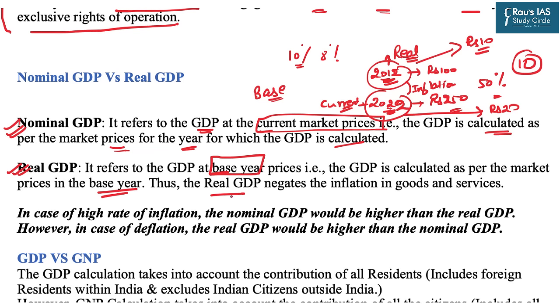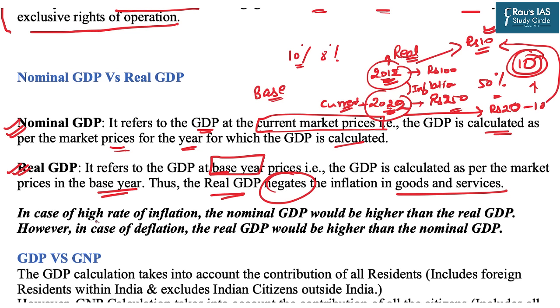The real GDP negates the inflation in goods and services. That means the real GDP, if the price of the biscuit in 2012 was to be considered, you will minus the inflation of 10. That is, presently it is 20 rupees minus inflation, that is 10. This way you get the value of rupees 10. I hope this is very clear.